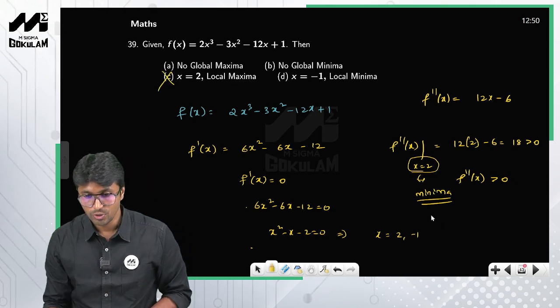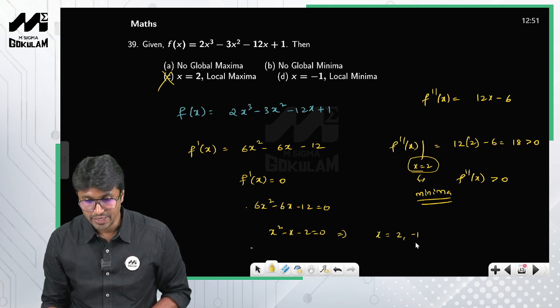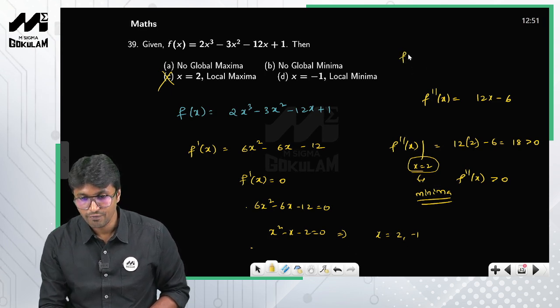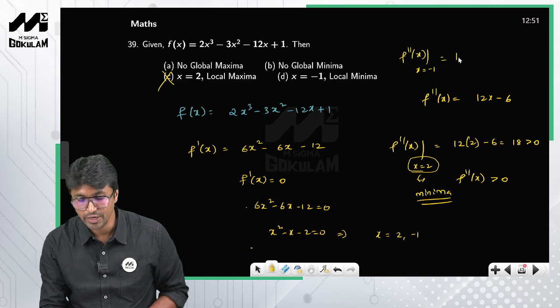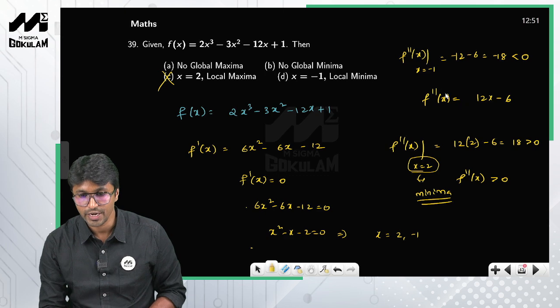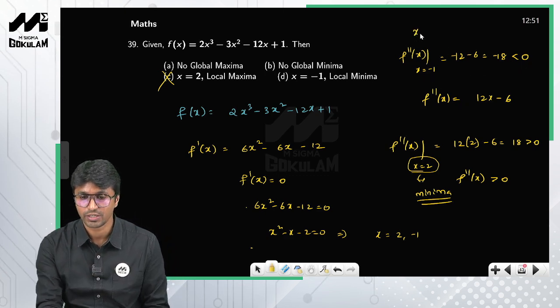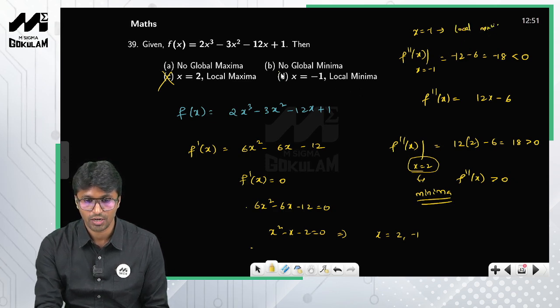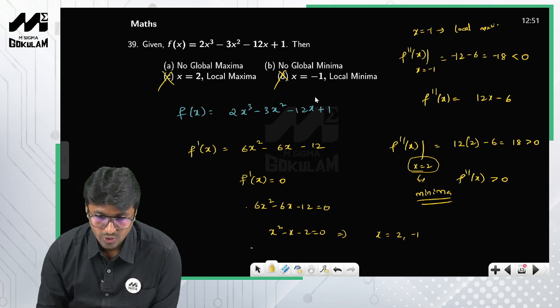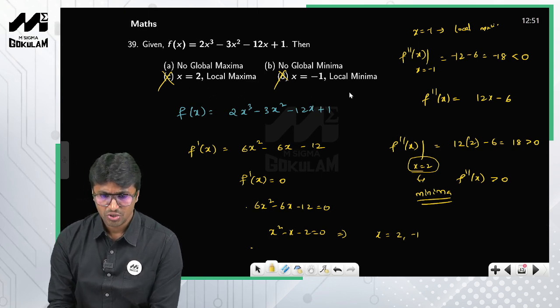Okay, and what about the second derivative at x equal to minus 1? So f double dash of x at x equal to minus 1 is 12 into minus 1, so minus 12 minus 6 is equal to minus 18, which is negative, right? So at x equal to minus 1 the double derivative is negative, so essentially x equal to minus 1 is nothing but local maxima. But here it is given as local minima, so this is also not the correct answer. So we are not sure about the options.